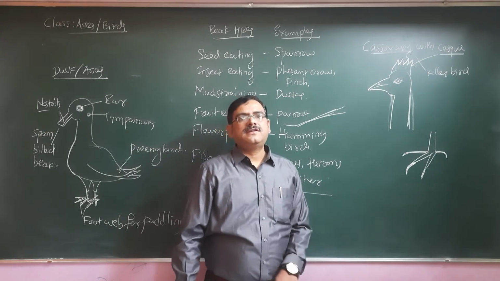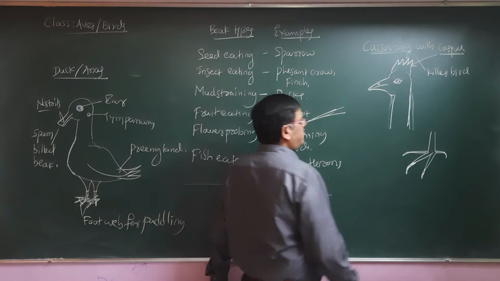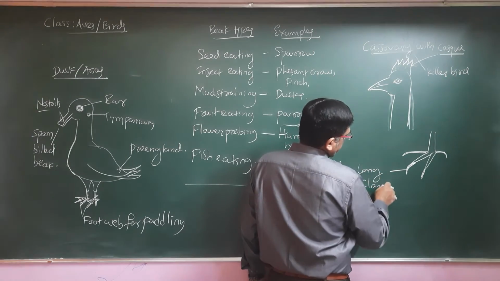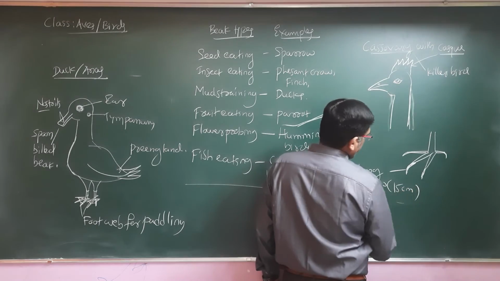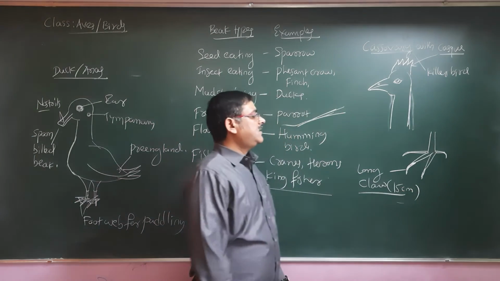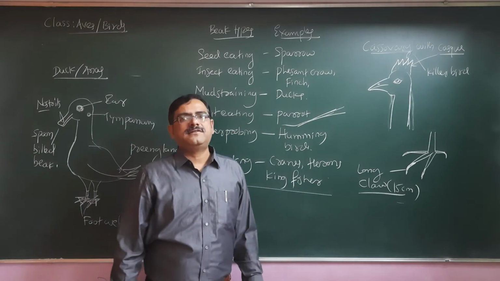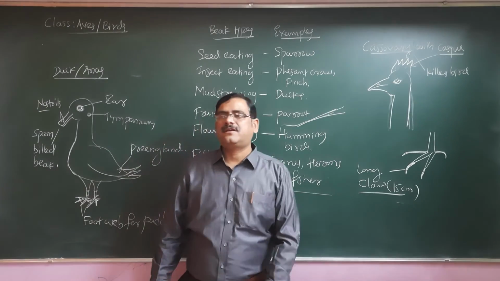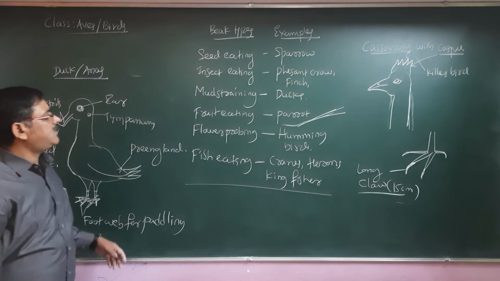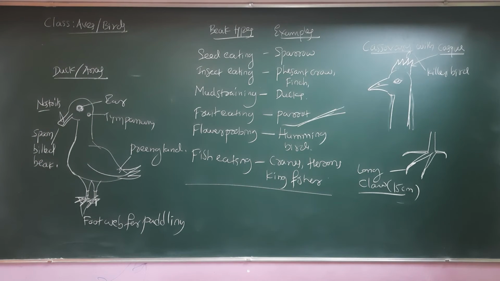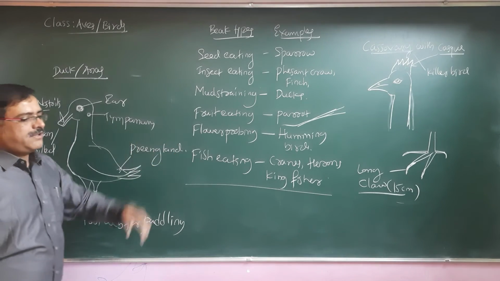So this is what we call the killer bird or cassowary, having this long claw that can be somewhere around 15 centimeter long. For its own defense, yes, it becomes aggressive and it can jump on the predators or invaders and kill them. That's why the bird is called a killer bird. So these are a few important peculiarities of the group bird that we have discussed here. The bird beak we have discussed, then duck specificity, cassowary we have discussed.